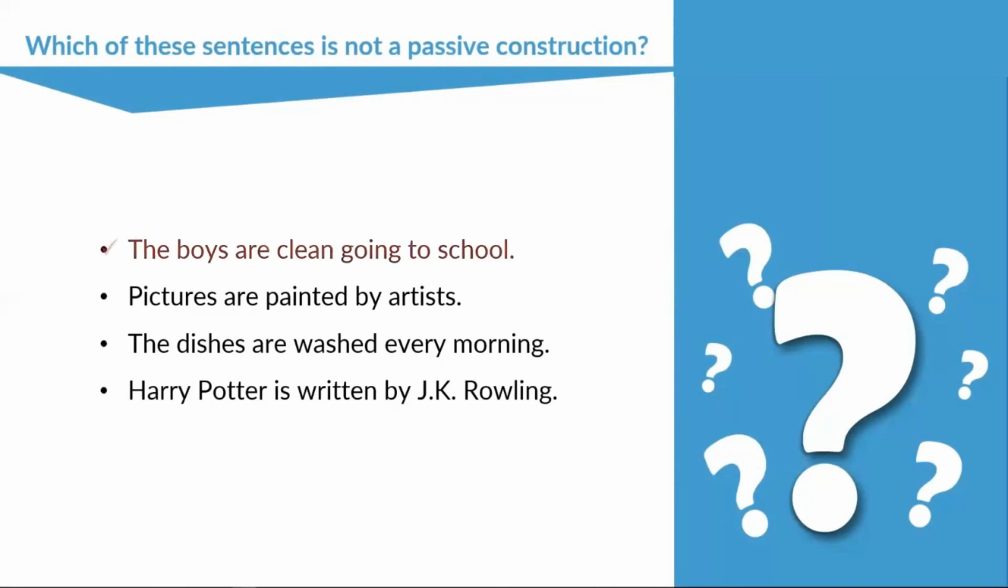Oh, what has happened here? Oh, there we are. There's our correct answer. The boys are clean going to school. That is not passive, that is active, because we have the boys are clean. There is only one verb being used here, and it's the verb to be. So that's an active sentence. The rest we have are painted, are washed, is written. And written is an irregular. It is the past participle of write.